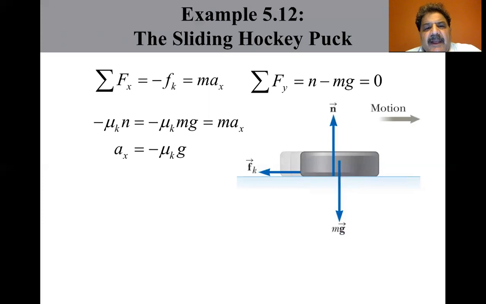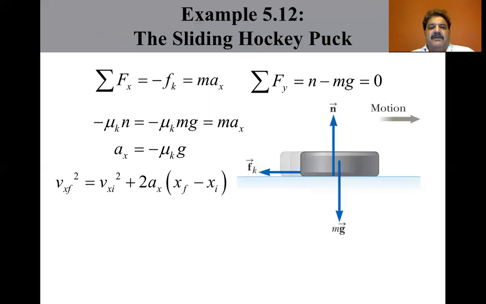So you can see that the m's cancel, and you end up with the acceleration in the x direction equals negative mu sub k times g. The negative sign means that the acceleration is to the left in the figure, because the velocity of the puck is to the right. The puck is slowing down. The acceleration is independent of the mass of the puck and is constant because we assume mu sub k remains constant. Let's apply the particle under constant acceleration model to the puck.